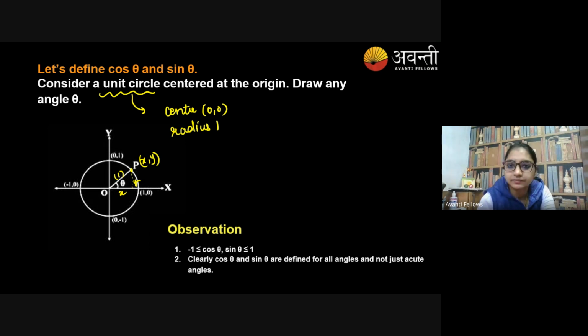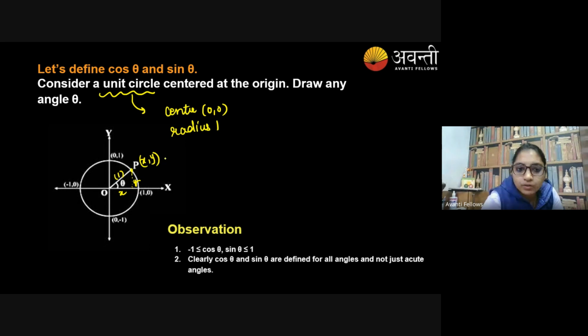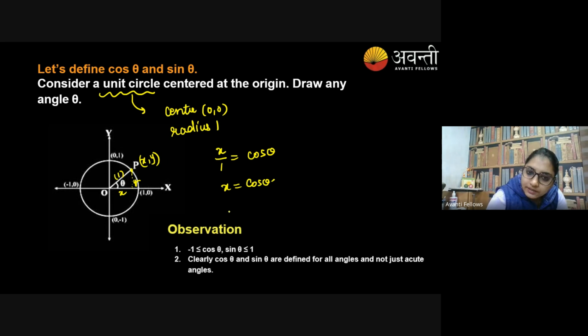So in the unit circle, x upon 1 can be written as cos theta, so x must be equal to cos theta. In the same way, y is equal to sin theta.